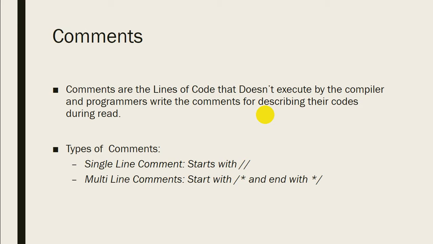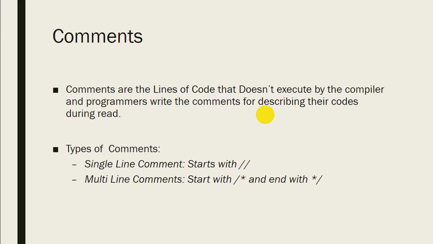For example, a programmer is working on a project and leaves it for a while, and after a long time he comes back to complete the project. He doesn't know how the code was written and how it works. For that he needs to put comments in every section of code. So a better programmer is a programmer who puts comments in their code. And one other example: if a team is working on the same project, every programmer should write comments in their code, because it's a team project. So for describing his code to others, they need to put comments in their code.